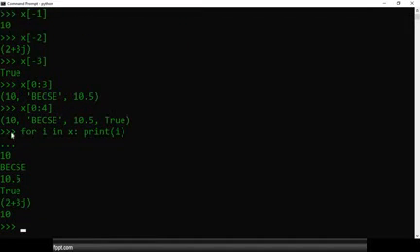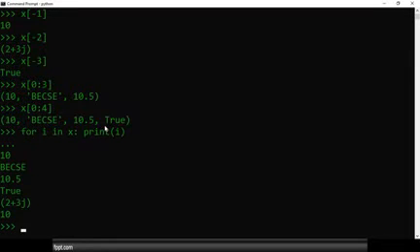Let's check out whether all the elements are listed out. Yes, we are able to list them out. Now another concept is there. A list is growable. That means we can add elements to the list and we can remove elements from the list. There is a concept of mutability. For that reason we can add and remove the elements.